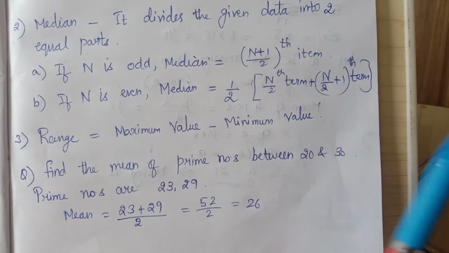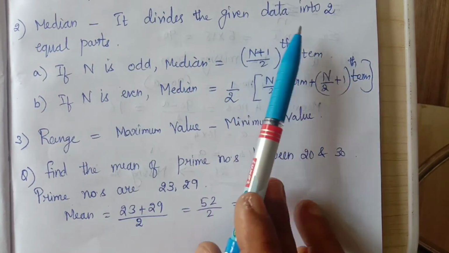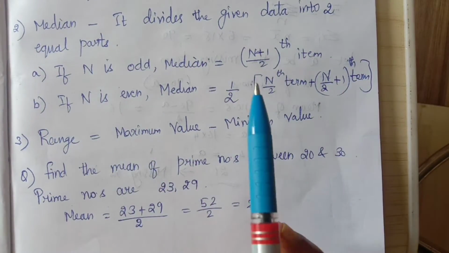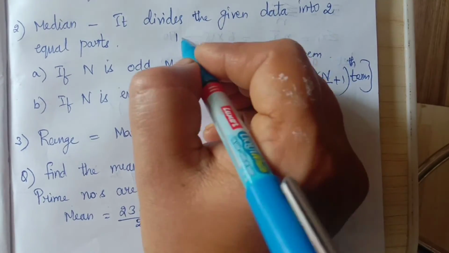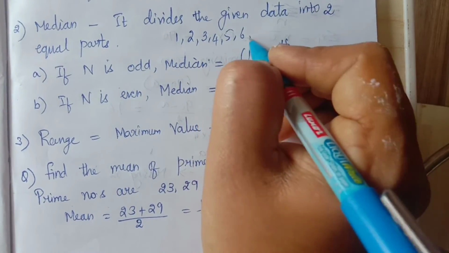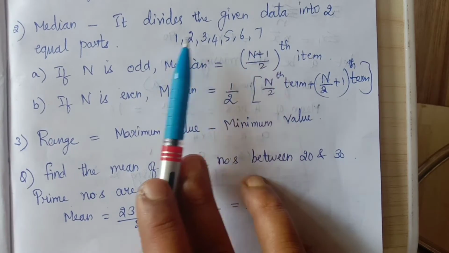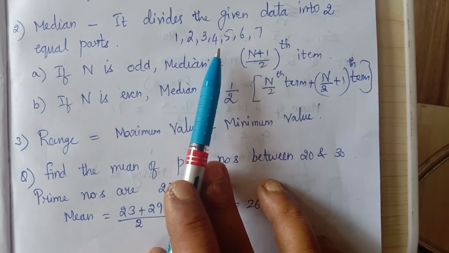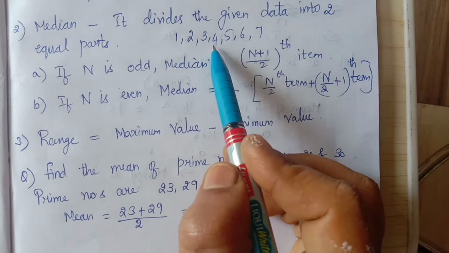Moving on to the next concept, which is median. Median is something which divides the given data into two equal parts, and the middle term is called the median. In case you have a simple data like 1 to 7, you can see that there are 7 terms here. Since it is odd, the middle term, if you consider, when you divide by 2, you are going to get 3.5, that is 3.5.